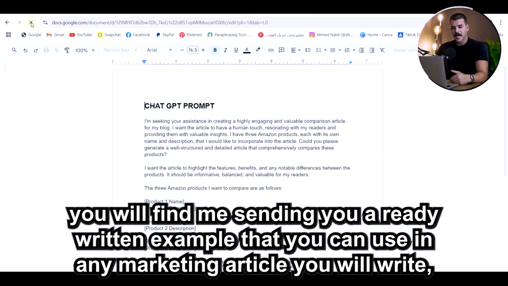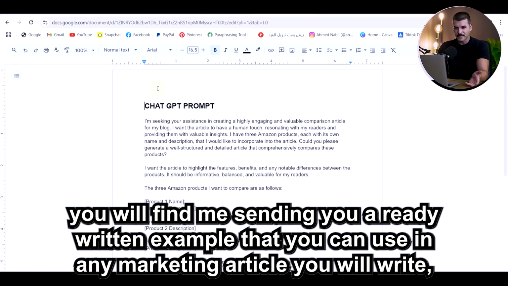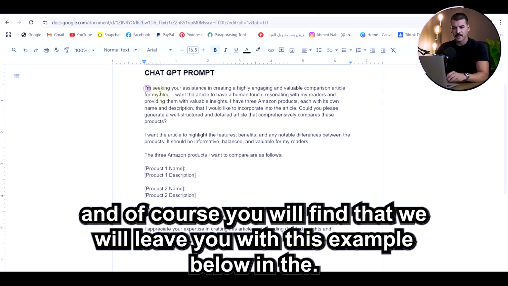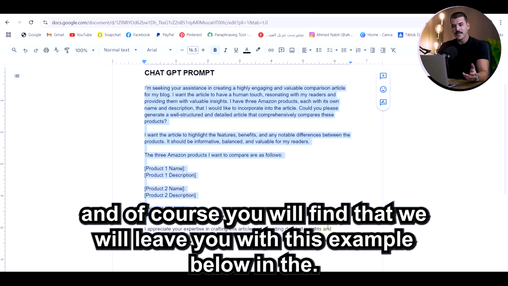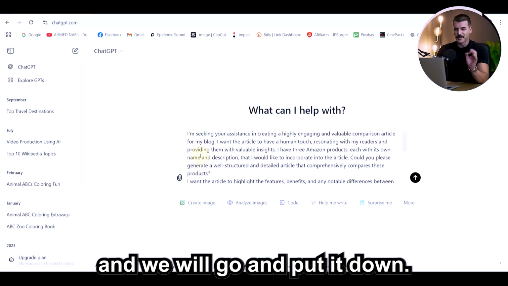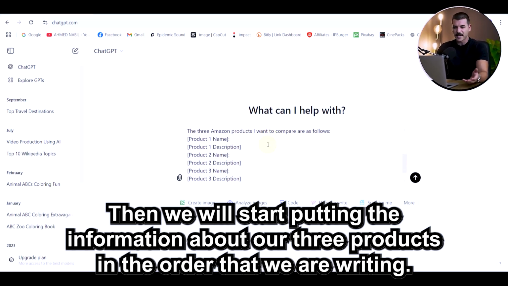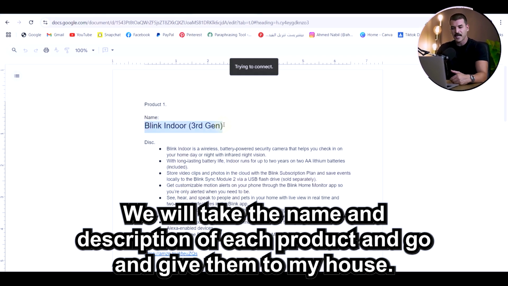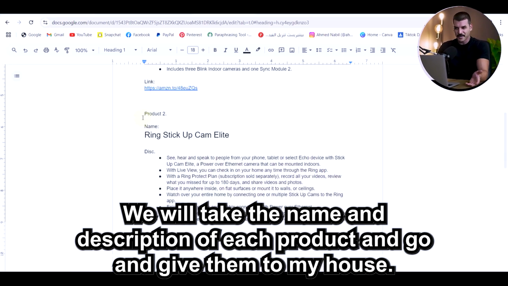And for this reason, you will find me sending you a ready-written example that you can use in any marketing article you will write. And of course, we will leave you with this example below. Okay, now we will take this example as it is, and go and put it down. Then we will start putting the information about our 3 products in the order that we are writing. We will take the name and description of each product and go and give them to it.